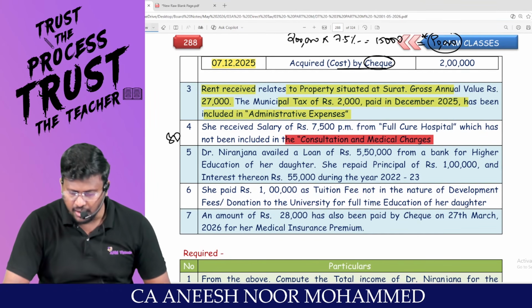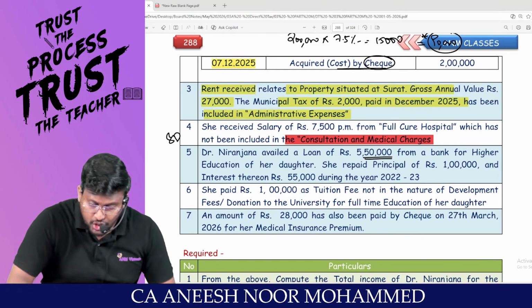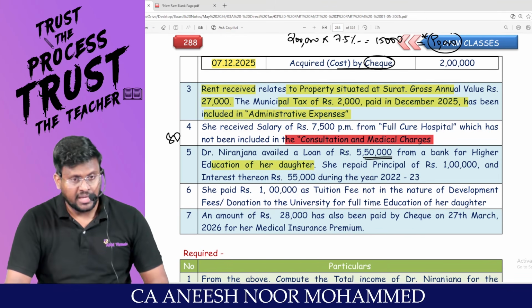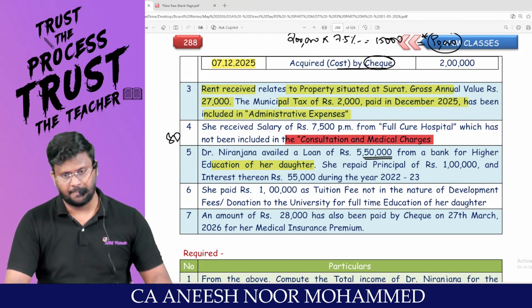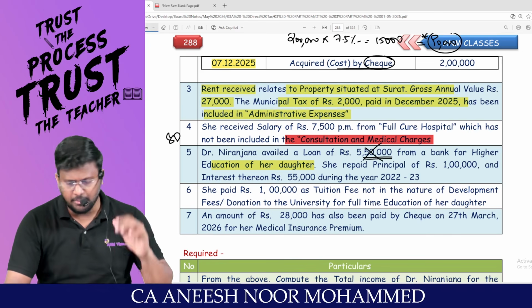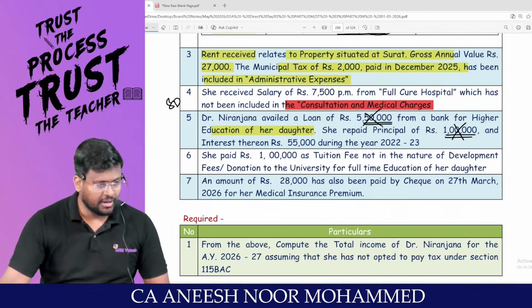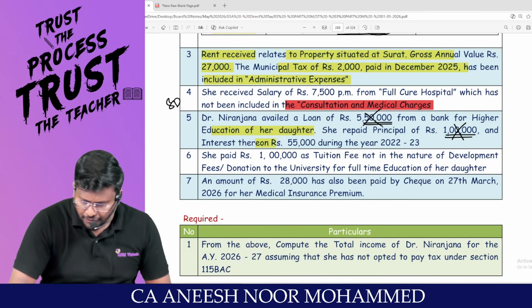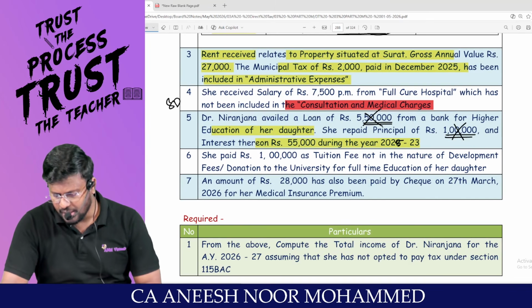Dr. Niranjana availed a loan of 5,50,000 from a bank for higher education of her daughter. Sir, they are talking about interest on higher education, 80E. This is principal. For principal, you can't claim deduction. She repaid principal of 1 lakh. Put it in the dustbin. And interest thereon 55,000 during our financial year 25-26.